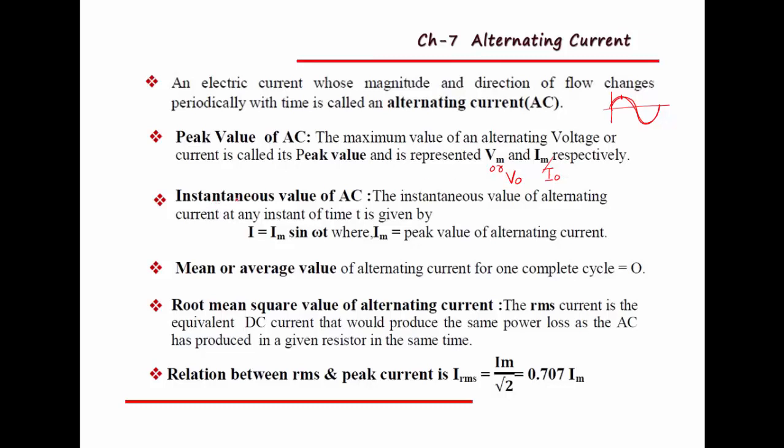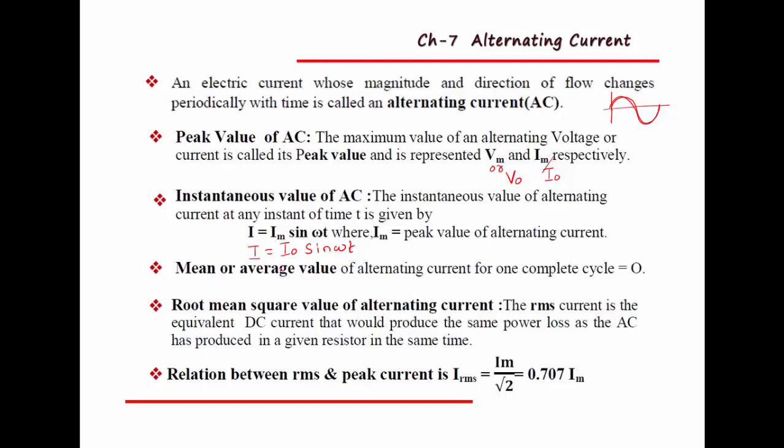And the third point is the instantaneous value of AC. The instantaneous value of alternating current at any instant of time t is given by the equation I equal to Im sin omega t, or we can write it as I equal to I0 sin omega t, where I0 is the peak value of alternating current. Remember, we already studied this equation in the lesson electromagnetic induction.